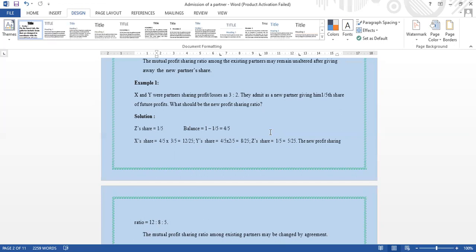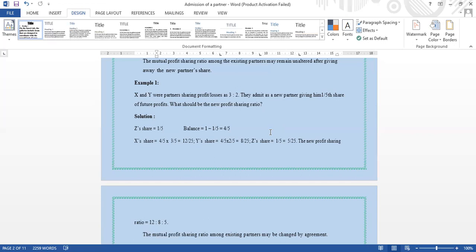But we can see Y's share. Y's share is 4 by 5 into 2 by 5. 2 by 5 is the old ratio. Okay, so here the total is 8 by 25. Then we can see Z's share. That is 1 by 5 equal to 5 by 25.